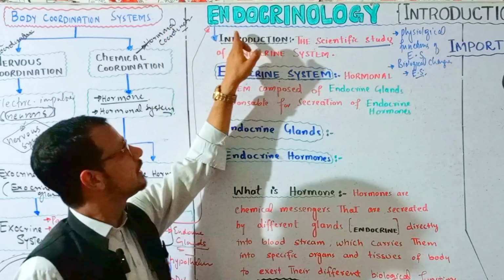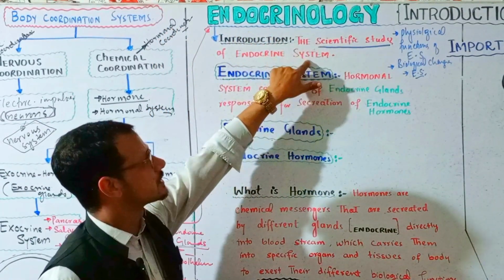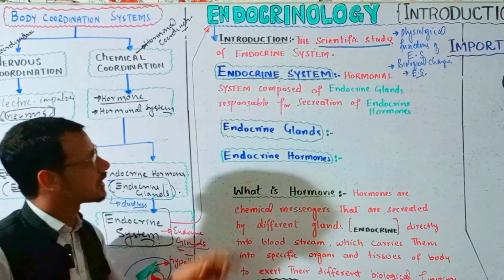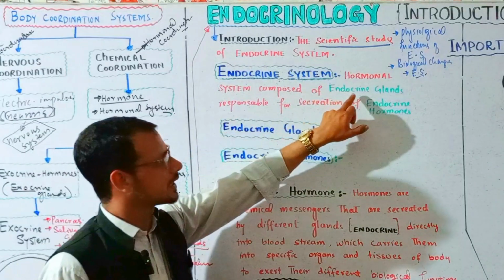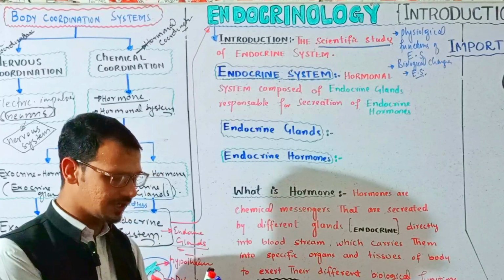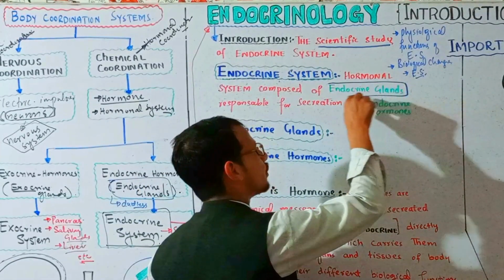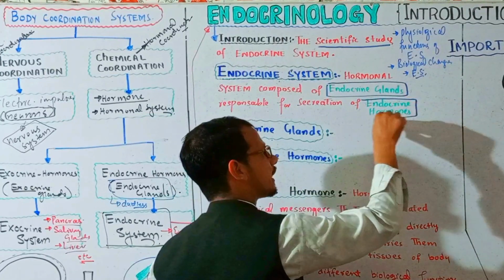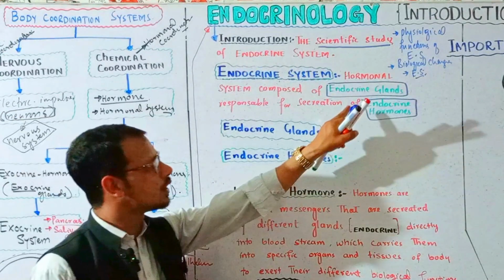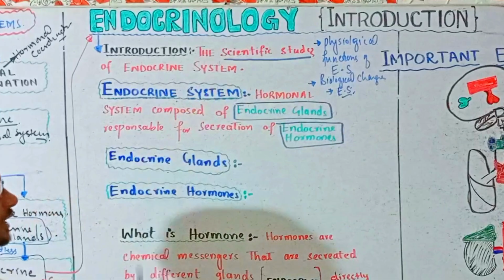Now we have told you that the scientific study of the endocrine system is endocrinology. What is the endocrine system basically? The endocrine system is the hormonal system composed of endocrine glands responsible for secretion of endocrine hormones. So we have two words: one is endocrine gland and the second is endocrine hormone. The system in which we study these endocrine glands and endocrine hormones is called the endocrine system.